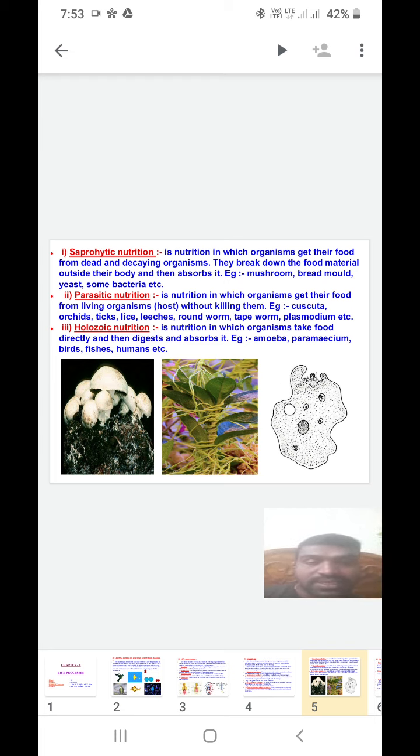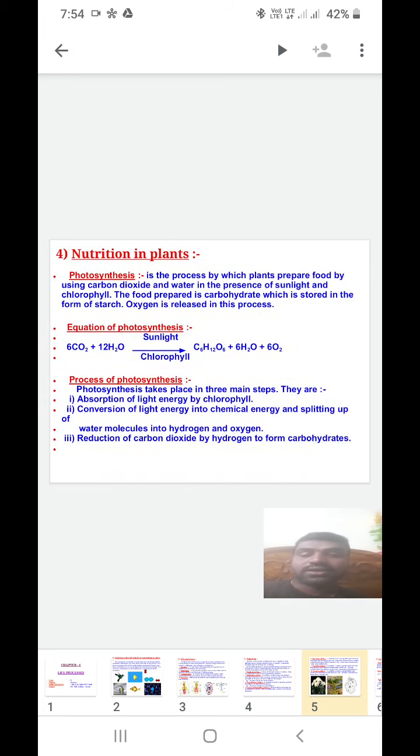Saprophytic means external digestion, depending completely on dead and decaying matter. Parasitic means depending on living organisms as hosts to collect food and survive. Holozoic means collecting food from other organisms, solid or liquid, taking it inside the body, digesting it and using it as an energy source. That is called holozoic nutrition, right?